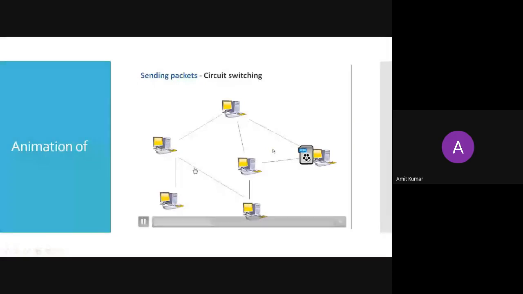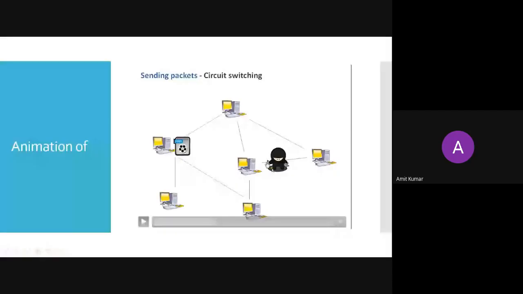Now what will happen? Now you can see if a hacker is there. If you are sending a message from PCA to PCB with this path and the hacker is at this PC, then he will be able to receive all the messages because you are following this path only. All those messages will be flowing along this path, so he will be able to receive the messages and decode the whole message. That will be the major challenge in circuit switching.